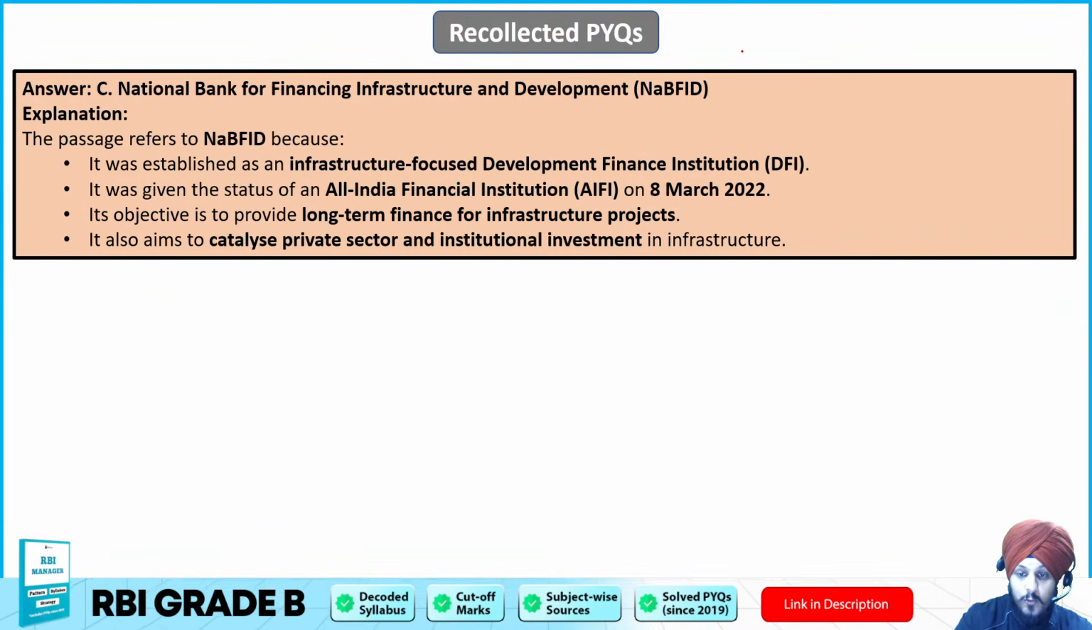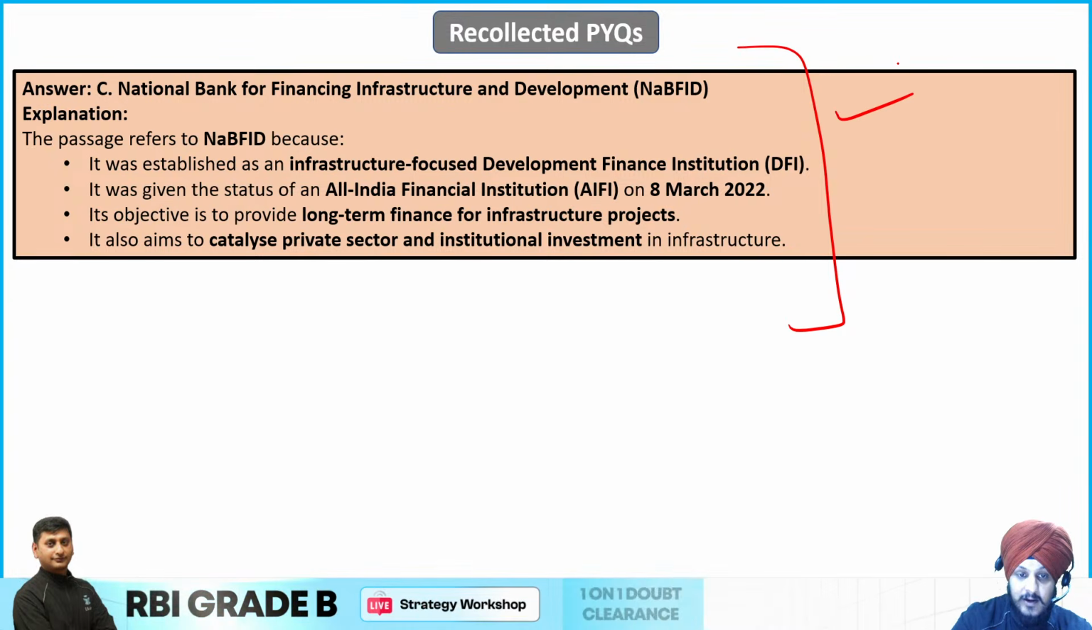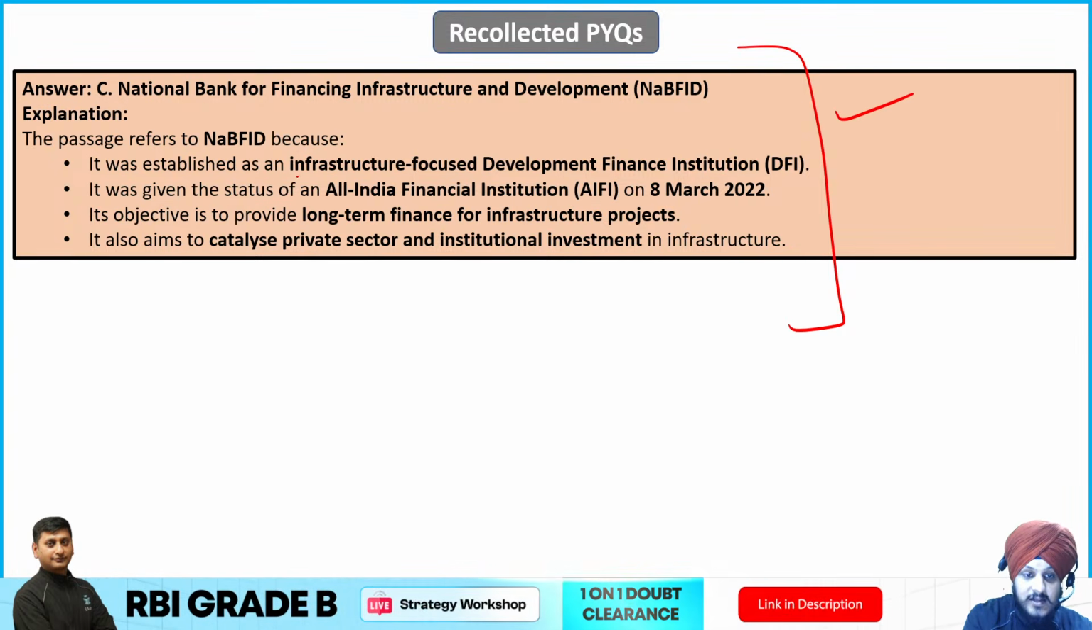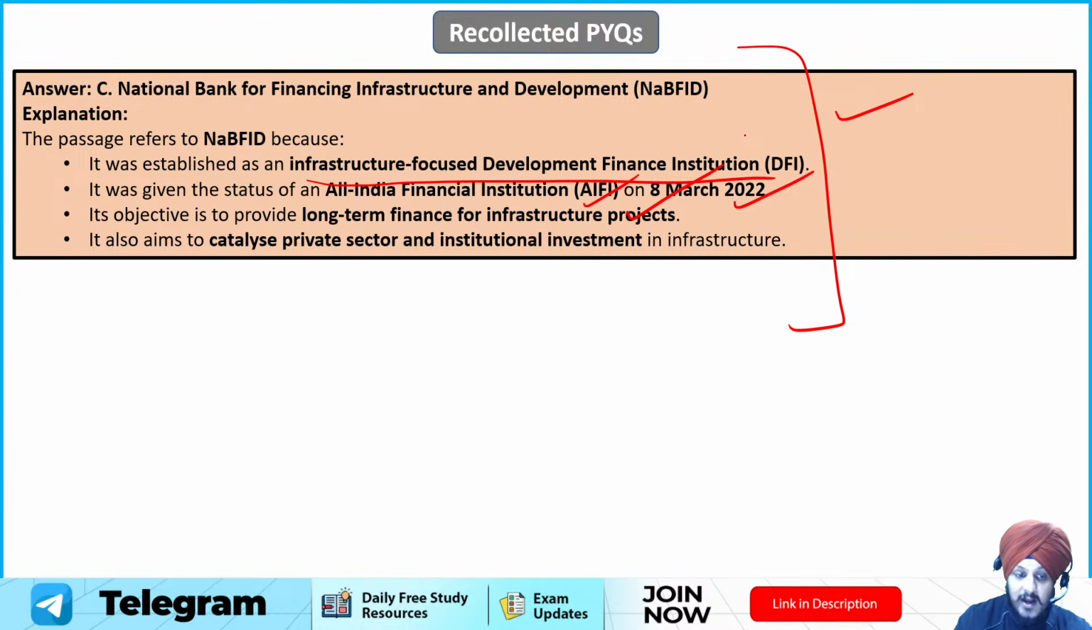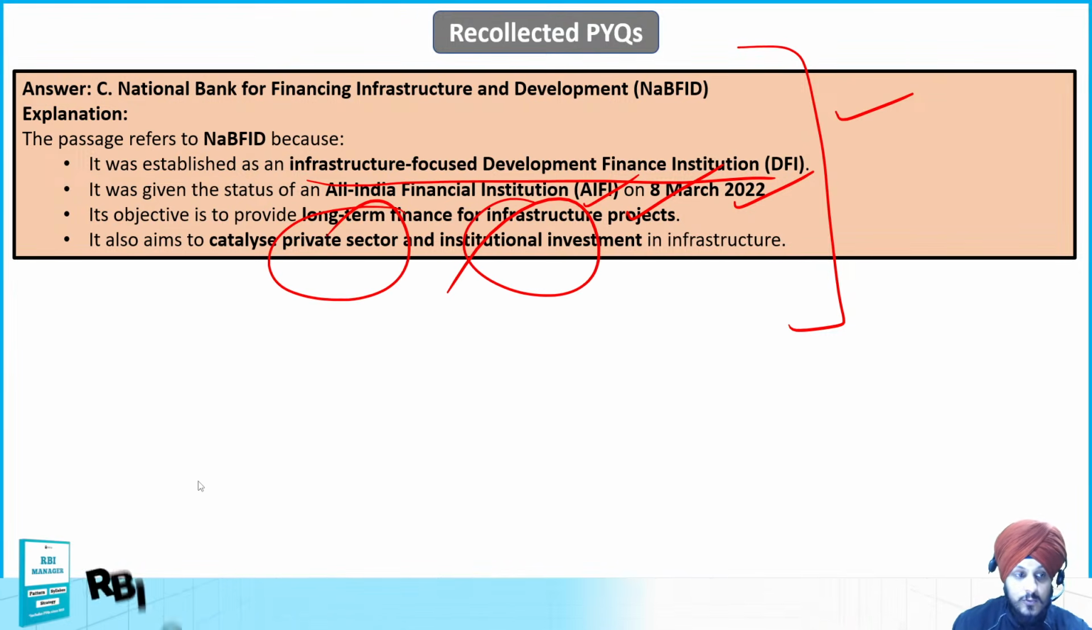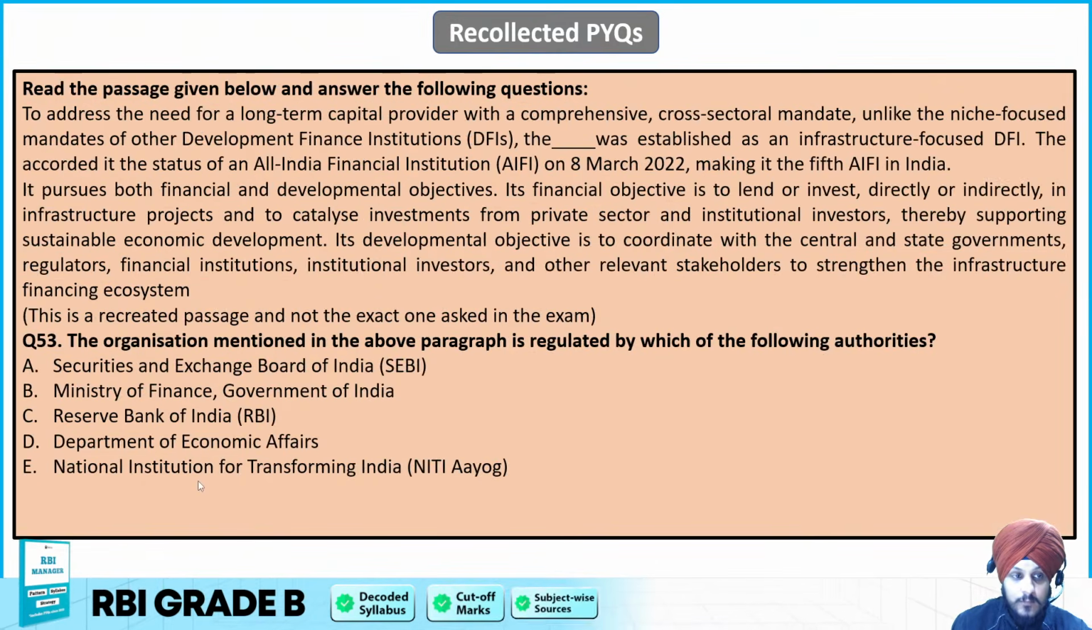If you want to read more about NaBFID, you can read it through here, that it was established as an infrastructure focused development financial institution, and it was given the status of AIFI in March 2022. And what is the objective? The objective is to provide long-term finance for infrastructure projects, and it also aims to catalyze private sector institutional investment. So that is going to be the answer.